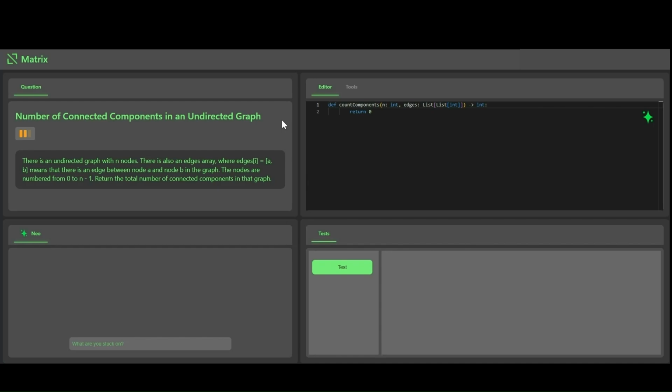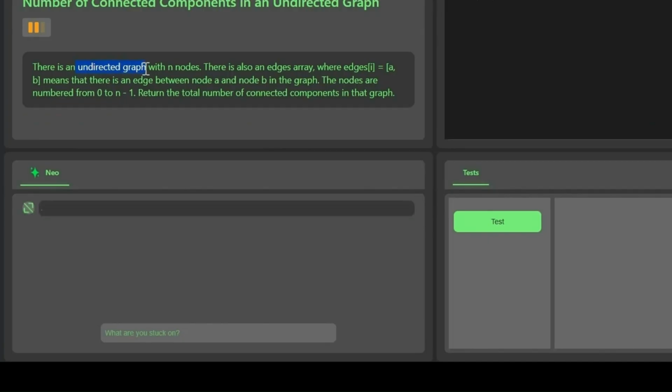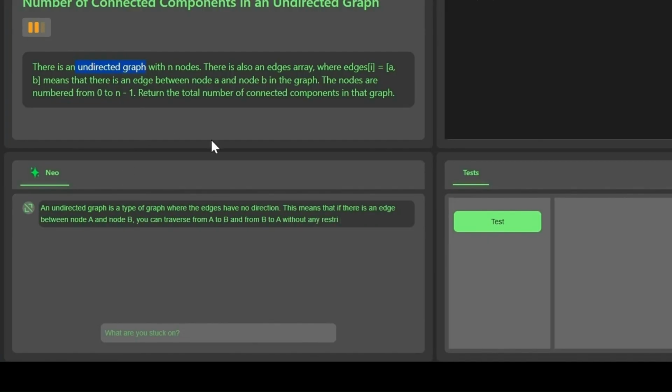Matrix, an AI-powered learning platform for technical interview problems. Now, say you look at a LeetCode problem and your first hurdle is the wording. All you have to do is highlight what's confusing to you, and you can get an explanation from Neo, your personal interviewer. Now, he's not just any generic LLM that you find on the web. He's a fine-tuned agent that's aware of everything that you see on your screen.